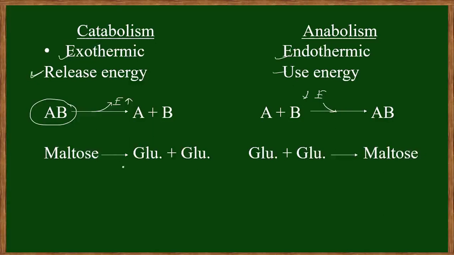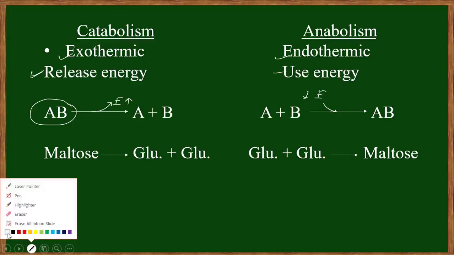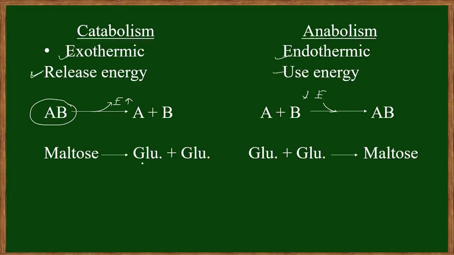Here is maltose, a disaccharide. Maltose converts into glucose; maltose is a disaccharide and these are monosaccharides. The disaccharide is split, cleaved, or broken down into two molecules of glucose.